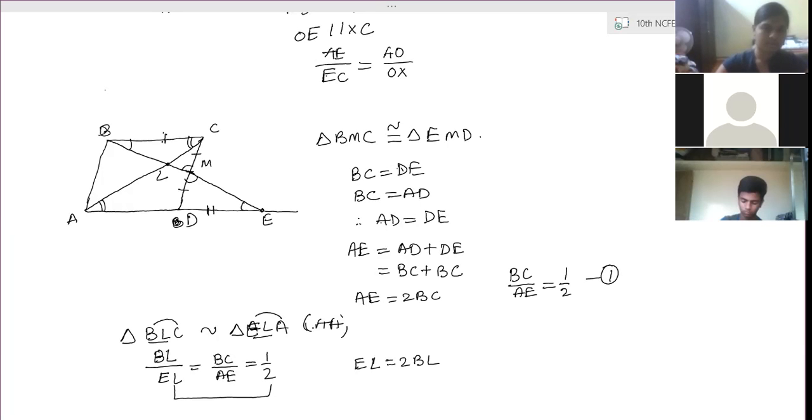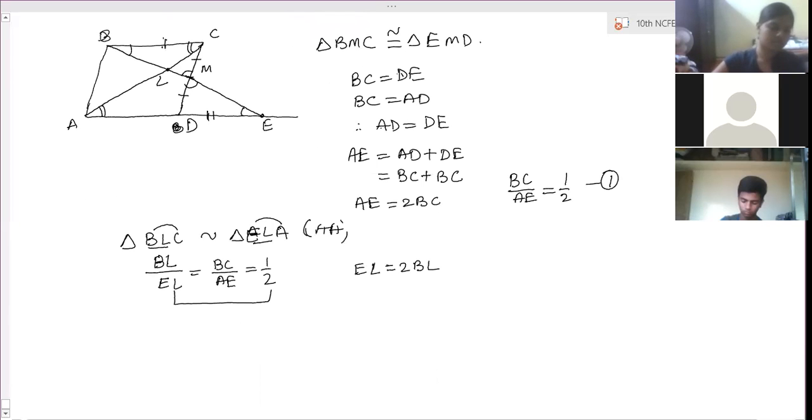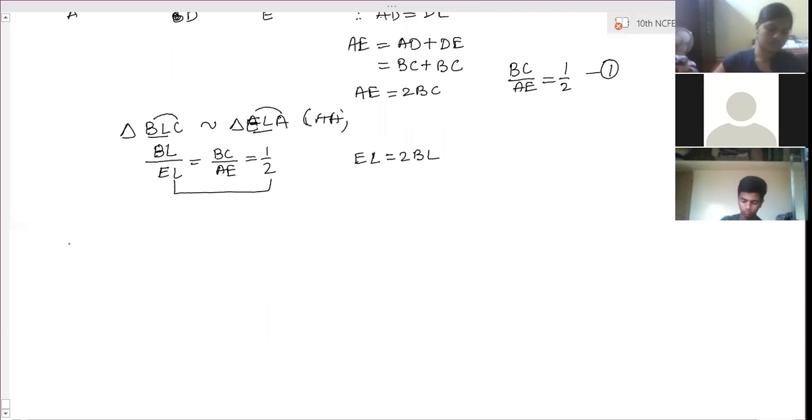Next question, write it down, one more question. ABCD is a trapezium with AB parallel to DC. Diagonals AC and BD intersect at O.